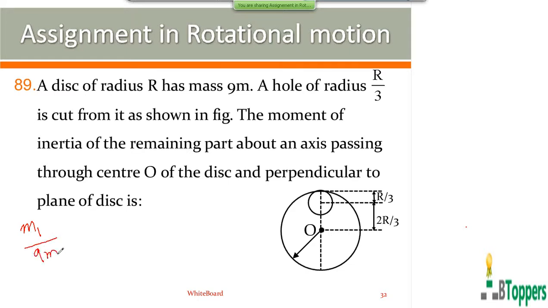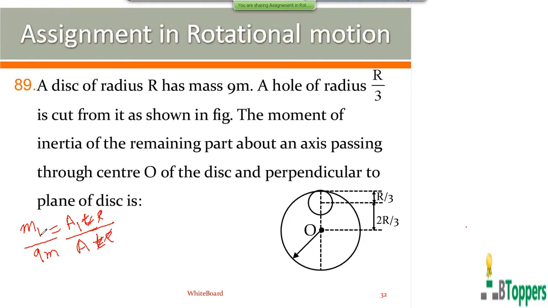Divided by the mass of the original disk, it can be written as the area of the circular piece removed by the total area, because mass is equal to volume into density. Volume can be written as face area into thickness. Thickness is uniform for a uniform disk, and density is also constant.